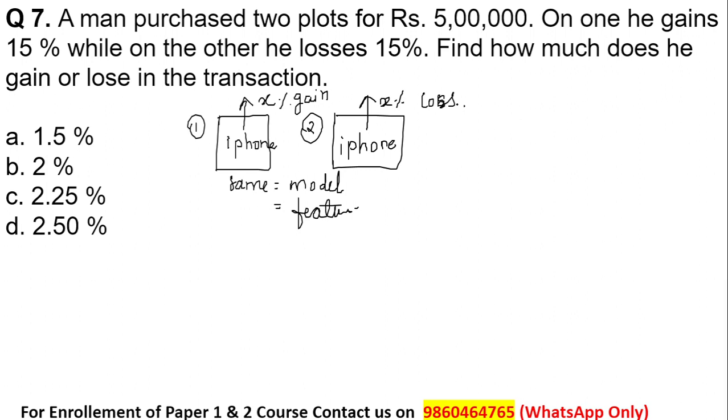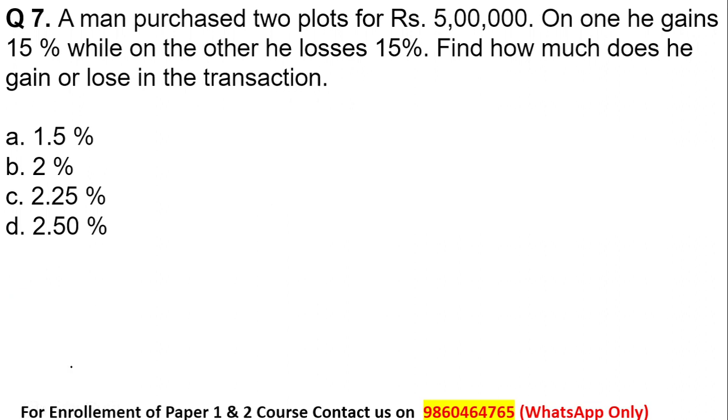On one article, after selling it, we are gaining a particular amount. Similarly, on the second iPhone, we are getting the same quantity but in the form of loss. Here X% gain is obtained, here X% loss. When such a condition is given, at that time we usually face a loss.